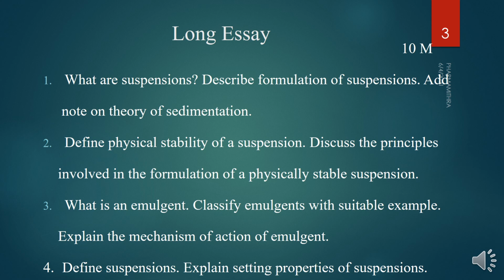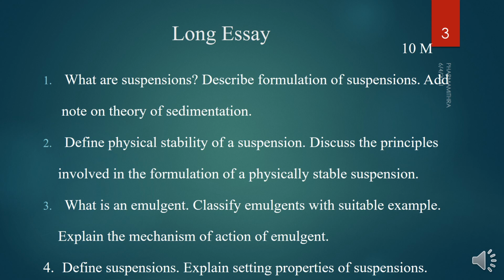Okay, so for suspension formulation, we have to know what are the ingredients you have to add. We know two parts are there for suspension. One is the dispersed particle, another is the dispersion medium.